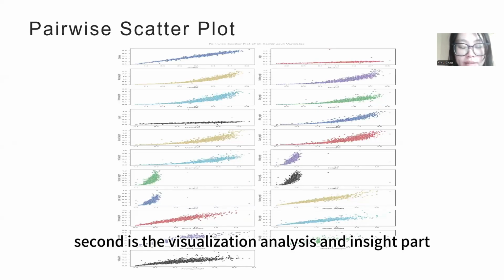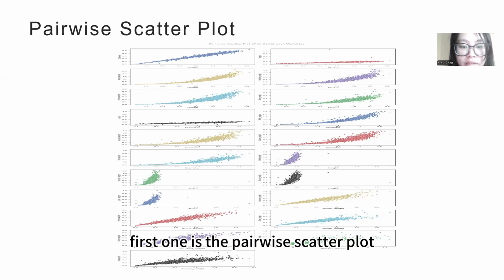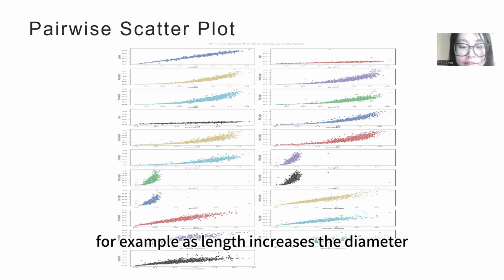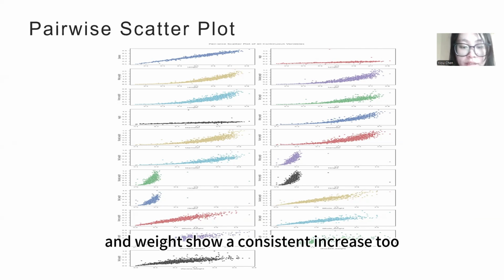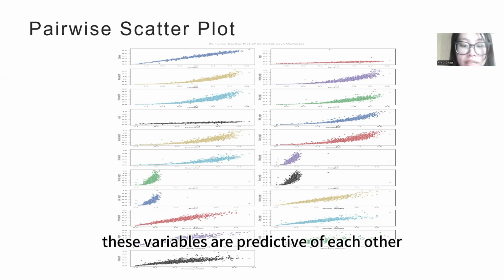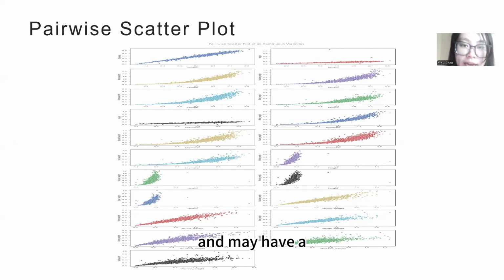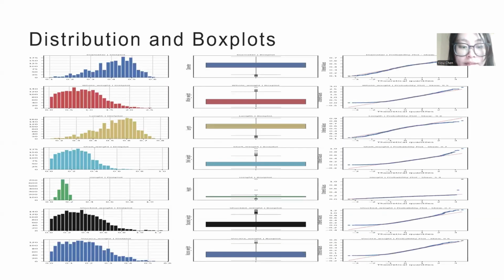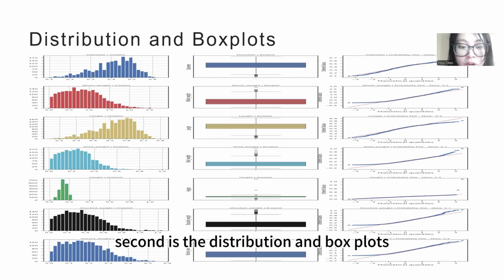Second is the visualization, analysis, and insight part. The first one is the pairwise scatter plot. We can find a strong positive correlation between length, diameter, and whole weight. For example, as length increases, the diameter and weight show a consistent increase too. This suggests that these variables are predictive of each other and may have a significant impact on the target variable.